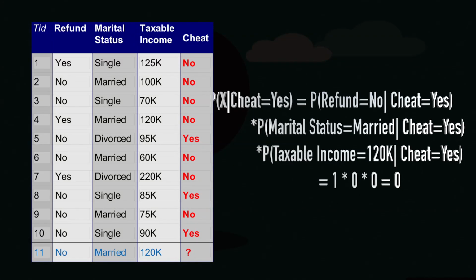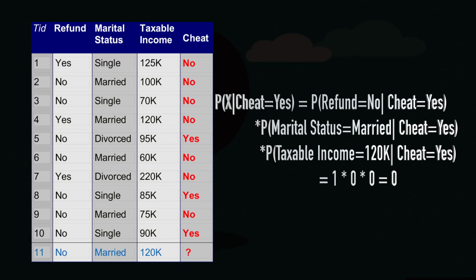Got this? Now, we have to compute also for cheat is equal to yes. So, let us go forward. Probability of X given cheat is equal to yes can be represented as probability of refund is equal to no given cheat is equal to yes, probability of marital status is equal to married given cheat is equal to yes, probability of taxable income is equal to 120K given cheat is equal to yes. So, just like we did in the previous thing, we are going to do this with cheat is equal to yes.